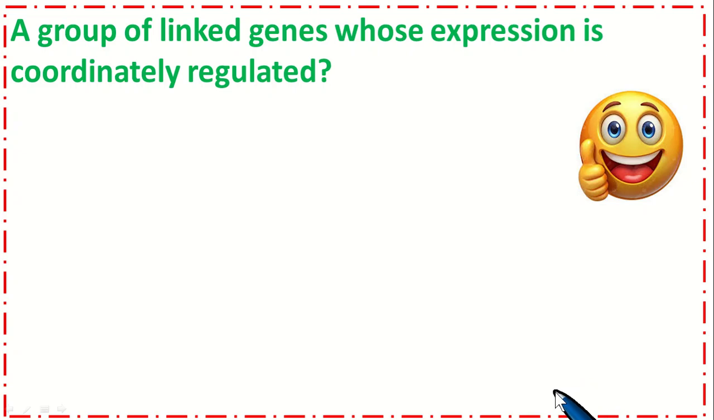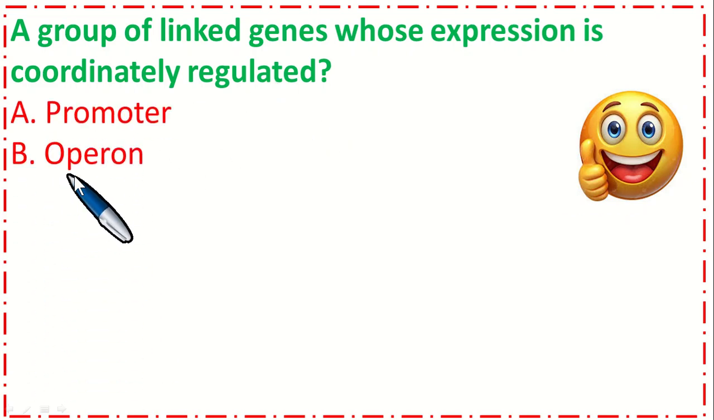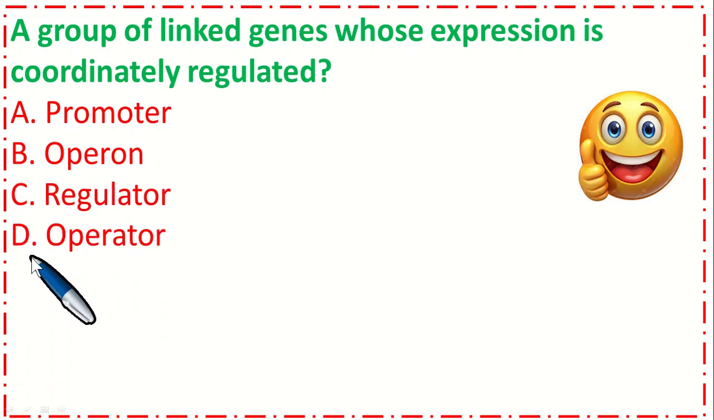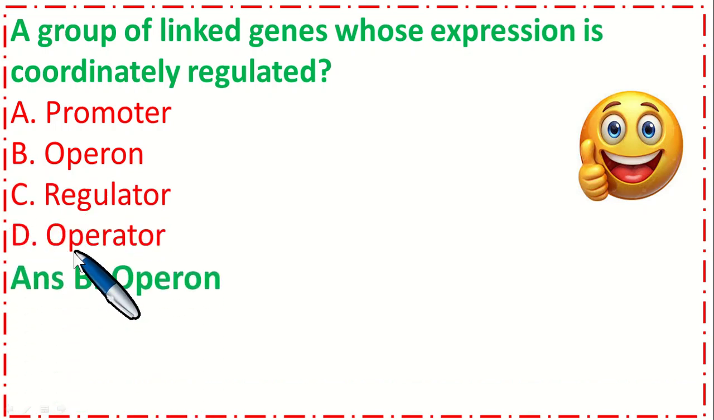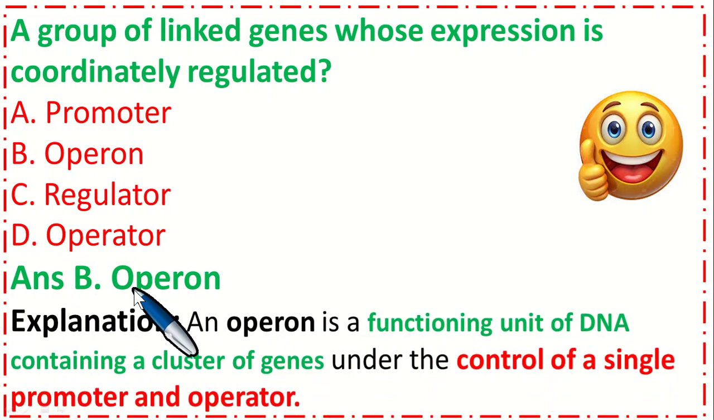So this is very important MCQs. A group of linked genes whose expression is coordinately regulated. Option A, promoter. B, Operon. C, regulator. And option D, operator. So the correct option is B, Operon. An Operon is a functioning unit of DNA containing a cluster of genes under the control of a single promoter and operator.